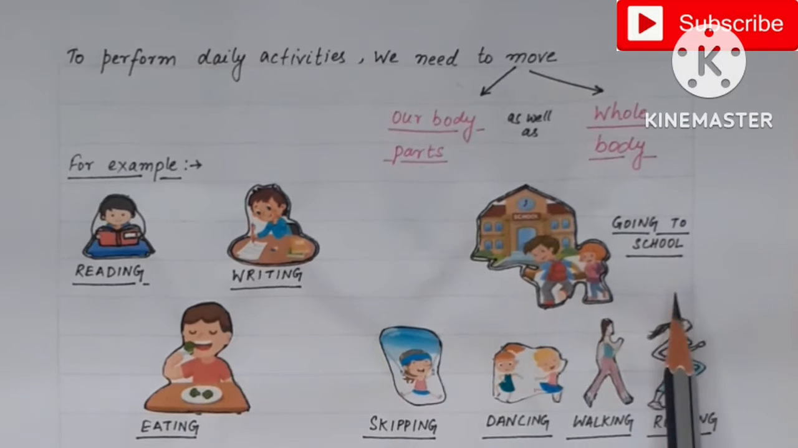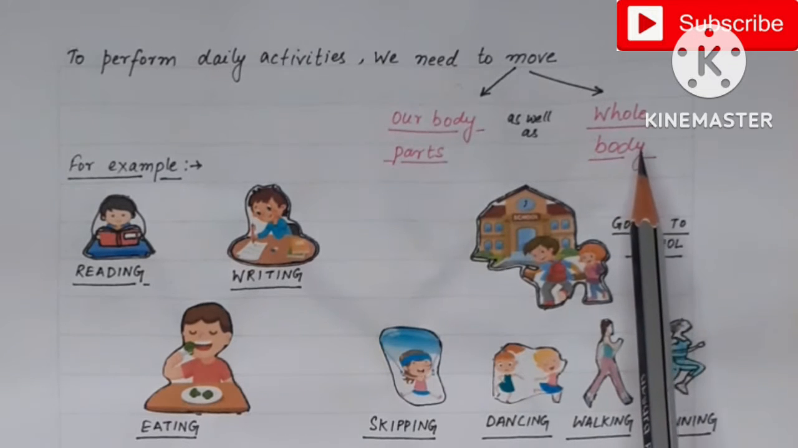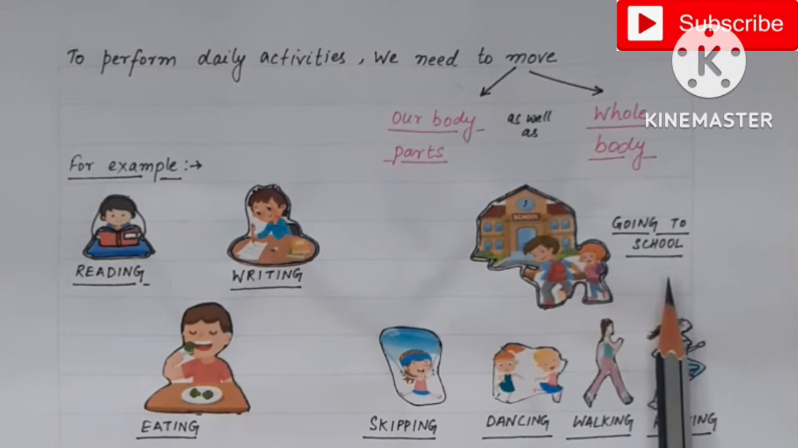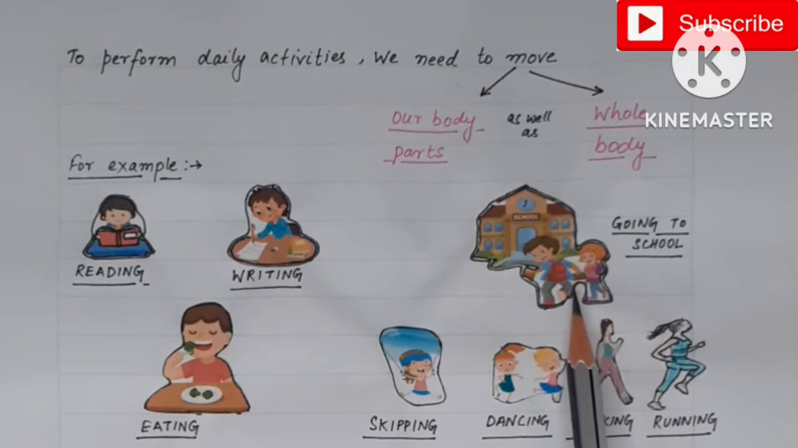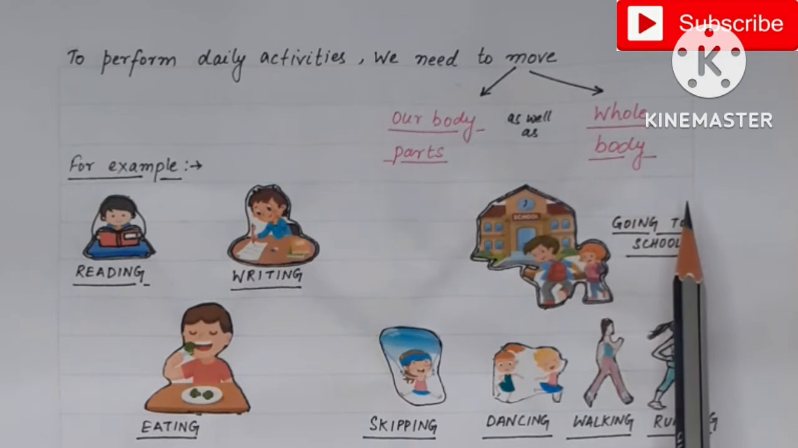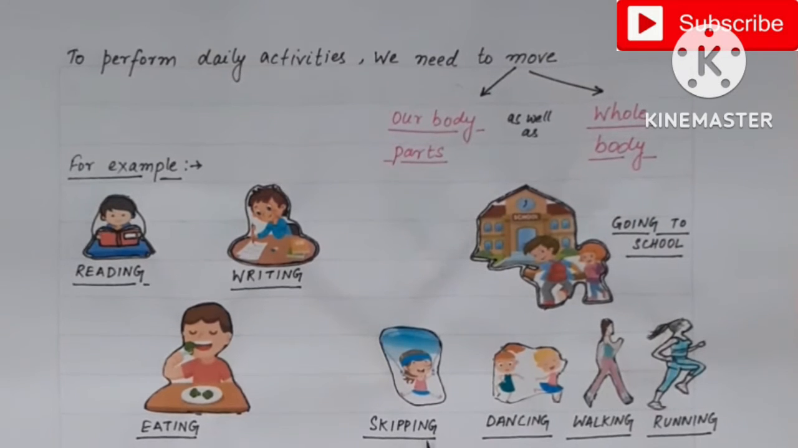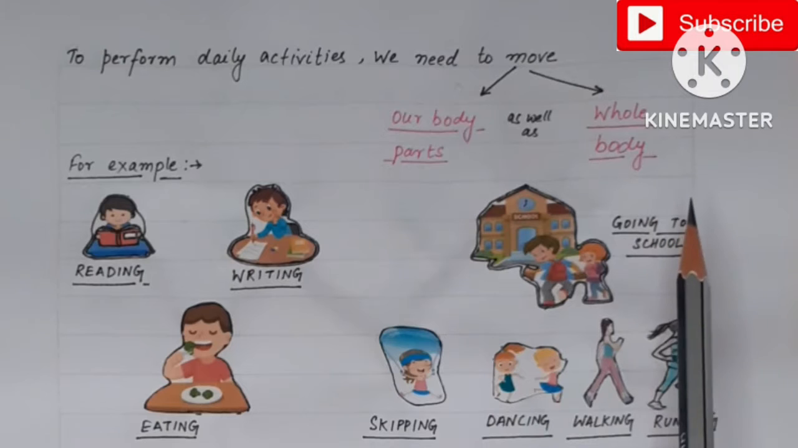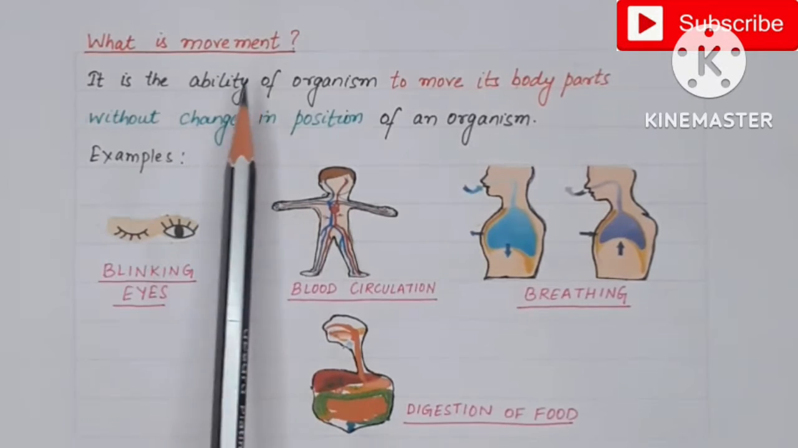But there are various other activities in which we need to move our whole body. For example, when you go to school, you need to walk from the home to your school, which involves the movement of various body parts as well as that of the whole body. Similarly, skipping, dancing, walking, running, these also involve the movement of body parts as well as that of the whole body.